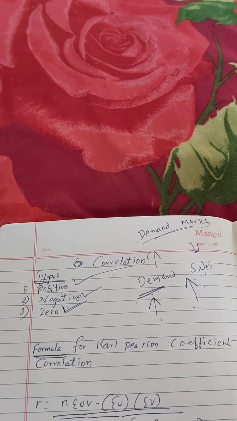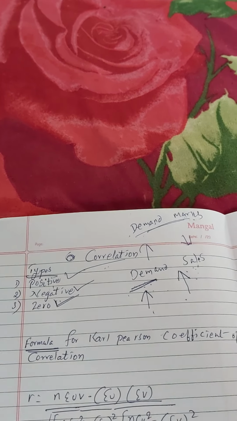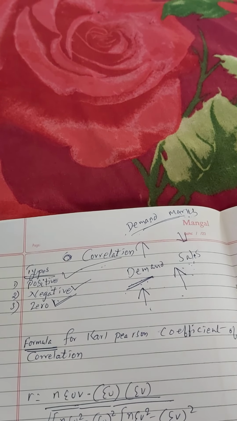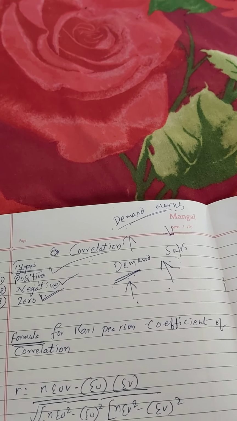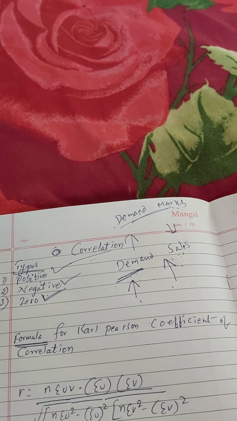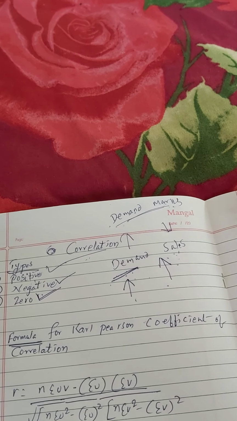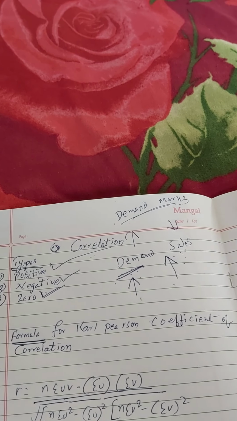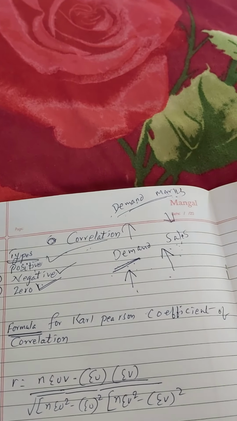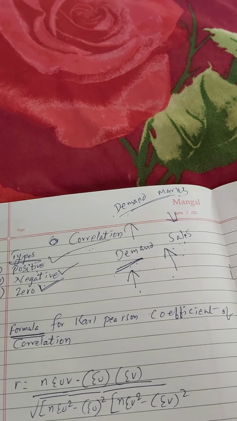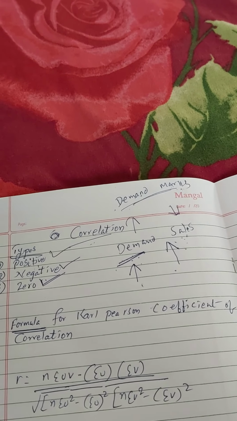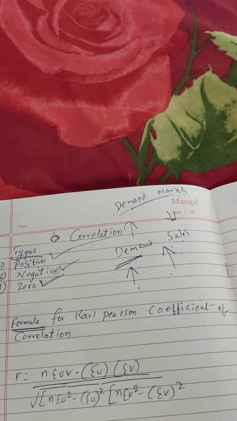After understanding the meaning and types of correlation, to measure the degree of relationship between two variables, we often use two methods. One is Karl Pearson's coefficient of correlation, another one is Spearman's rank correlation. Of these two, first let us understand how to measure the degree of correlation between variables by applying Karl Pearson's coefficient of correlation. For that I have written a formula here. First I will explain the contents of that formula.